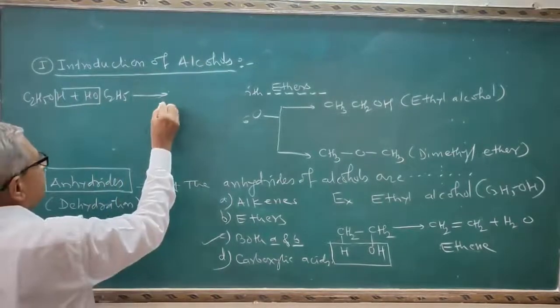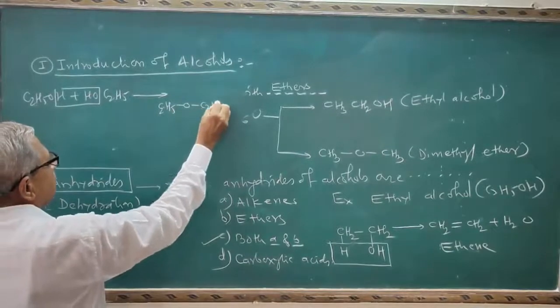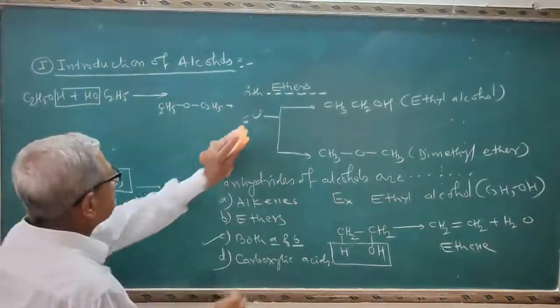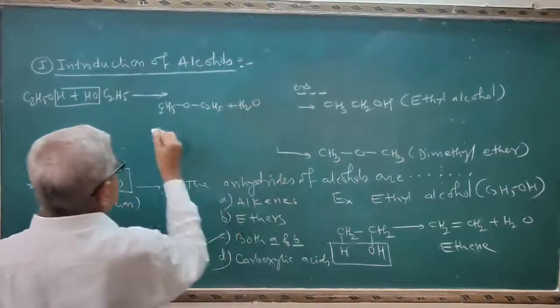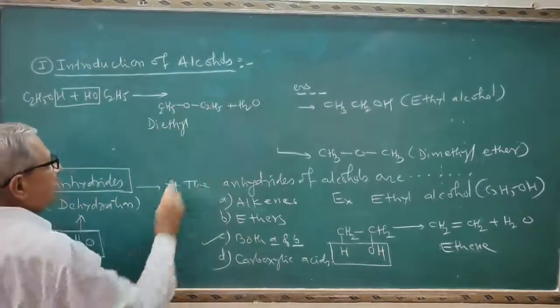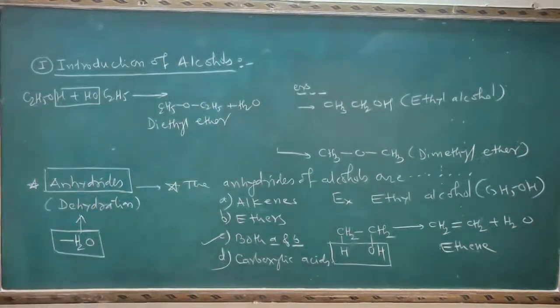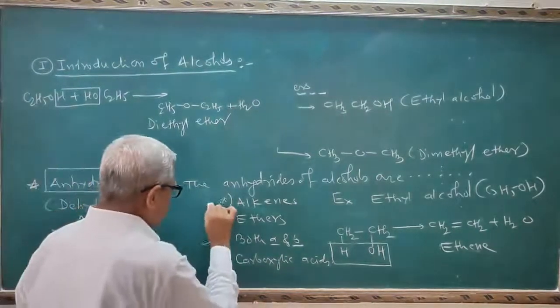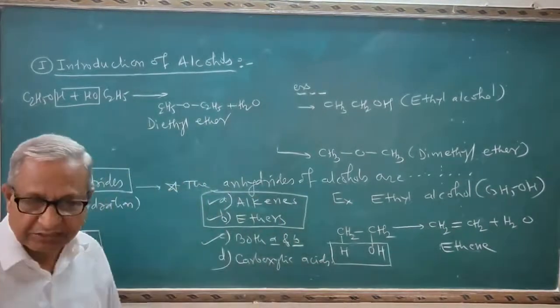So what will you get here? C2H5OC2H5 plus H2O. And this is diethyl. Two groups are identical and the functional group is ether, diethyl ether. And see, this is the point here: alkene as well as ethers. So this is the answer here.